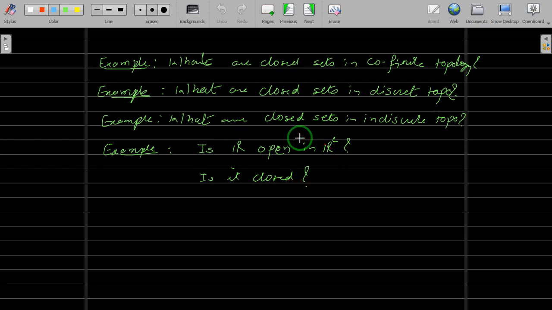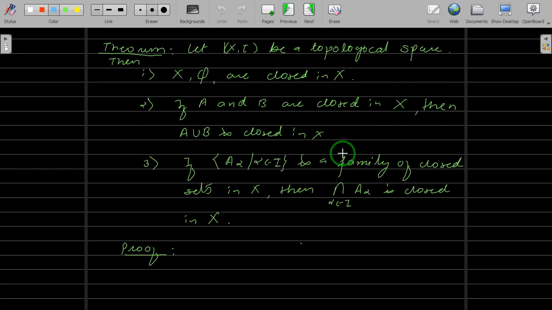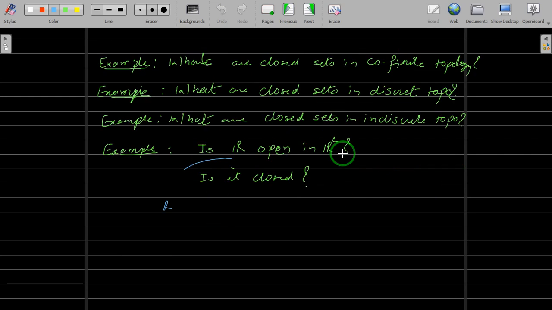Check the definition of closed sets, how we define it, and now here if you see this R, instead of real line, it's a real line instead of all the real numbers, and here we have ordered pairs. So check whether it's a subset, and then you can check whether it's closed or not. What I mean to say is, if you have a space X and if you have a set A which is a subset of X, then the question of whether it's open, whether it's closed will come into picture, right?